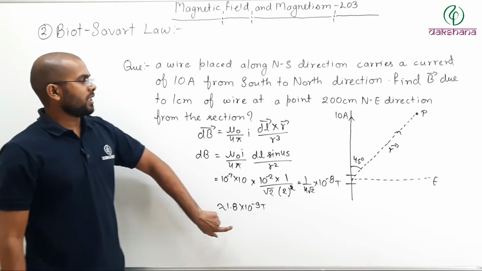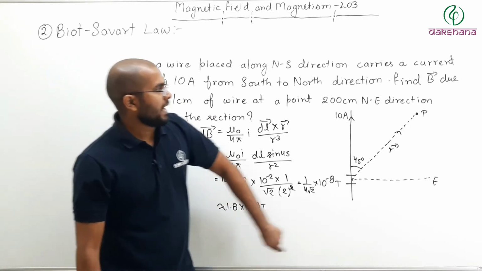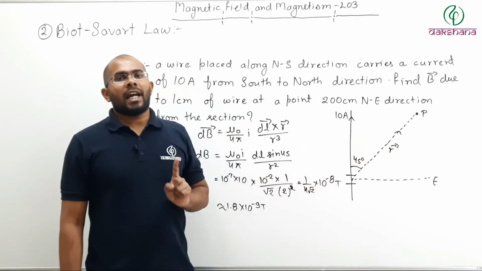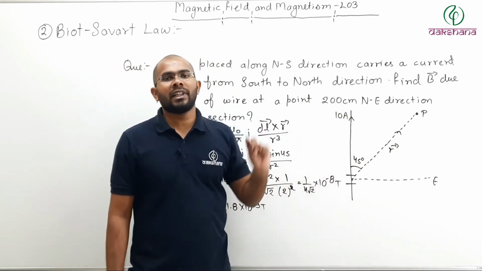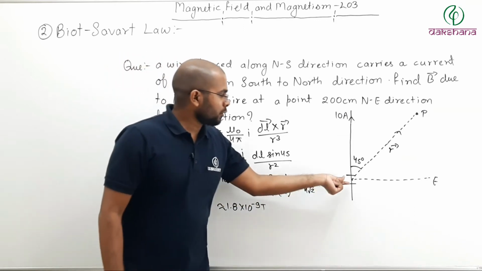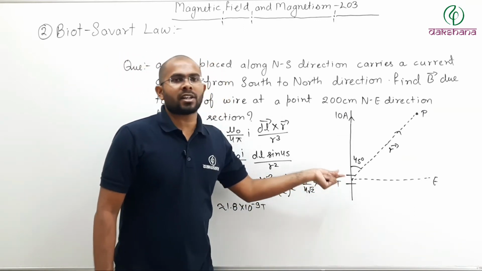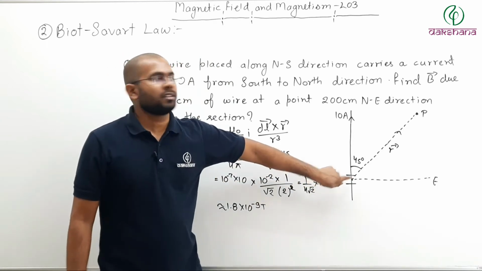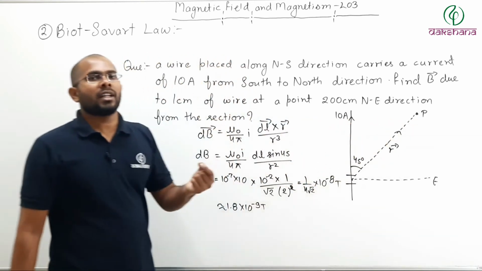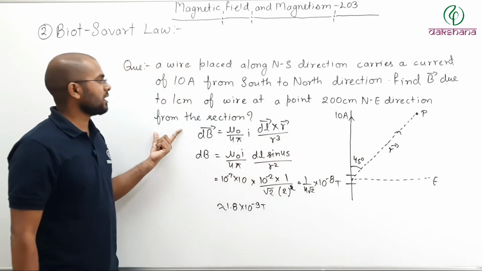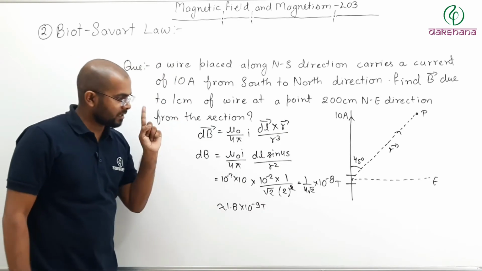So this will be the magnetic field at this point P, not due to entire wire. This is not the field due to entire wire. This is only the field due to this small section of the wire, and from this small section, this point is 200 centimeter northeast direction from that section.